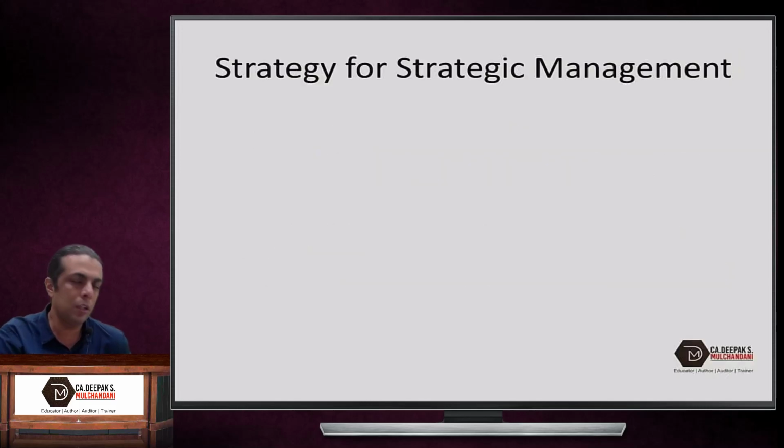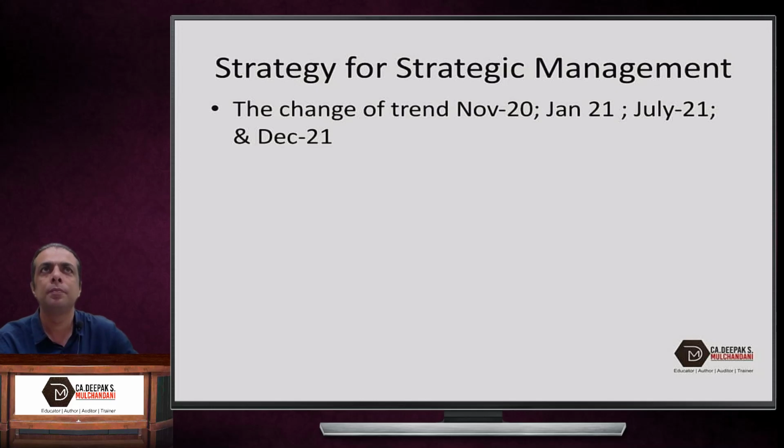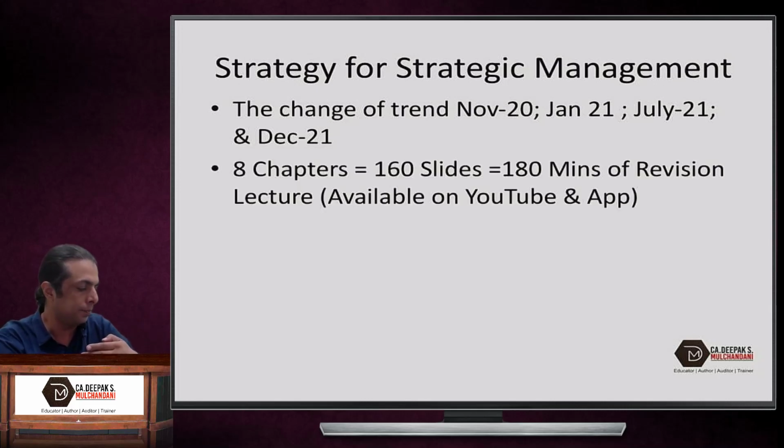So, first of all, the strategy for Strategic Management shall be as follows. Number one, there's a change of trend if you observe. The MCQs asked nowadays are not simple plain MCQs, they are scenario based MCQs. You can observe this trend from November 20, Jan 21, July 21 and December 21. Keeping in mind those changes, I request you to compulsorily go through the suggesteds and the RTPs specifically sent by the ICAI. Those RTPs have the flavor of those kinds of questions.